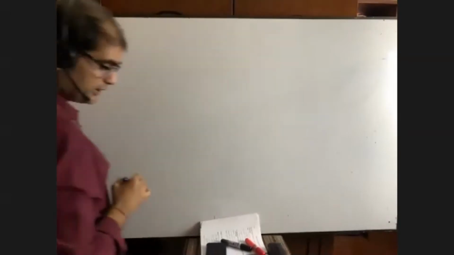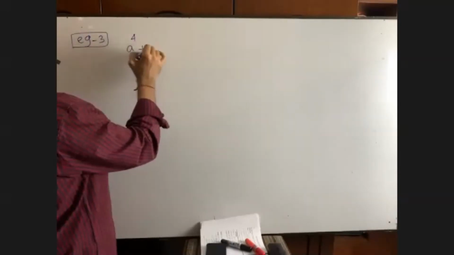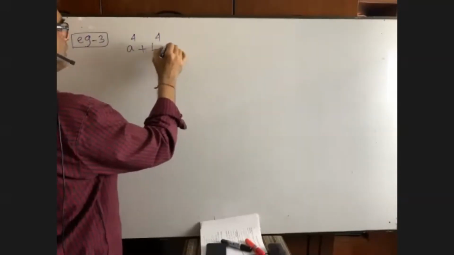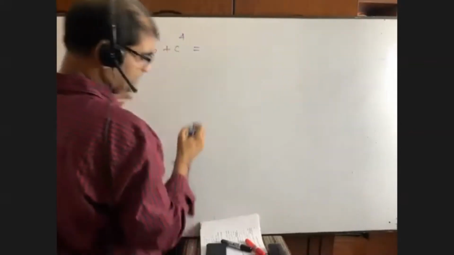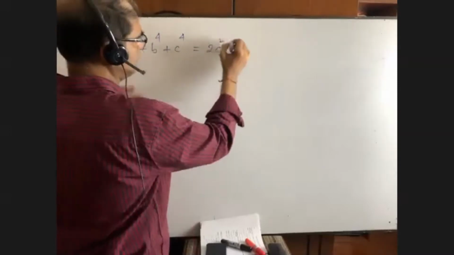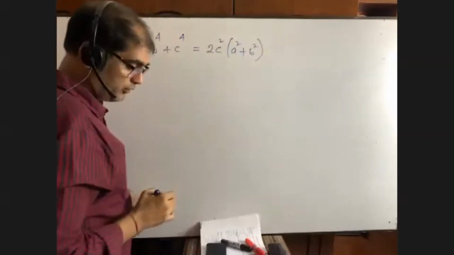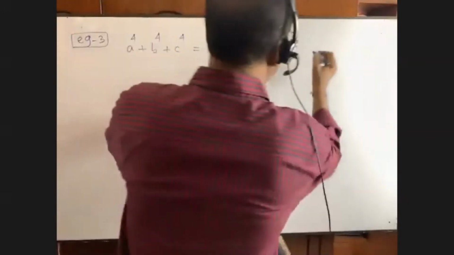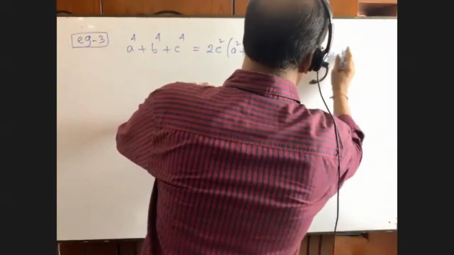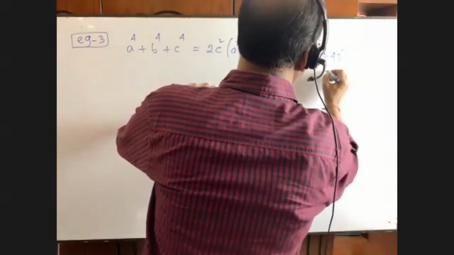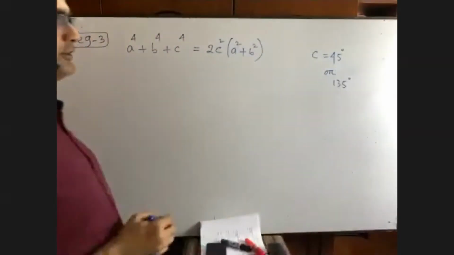Here in this question, A4 plus B4 plus C4 is given as 2C square into A square plus B square. Here we have to prove that C equals 45 degree or 135 degree. We have to prove this.